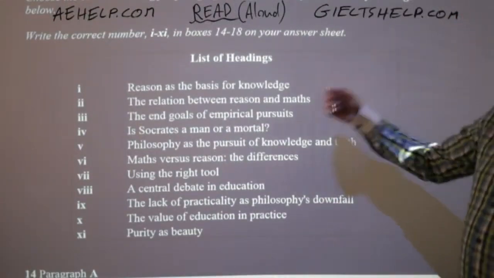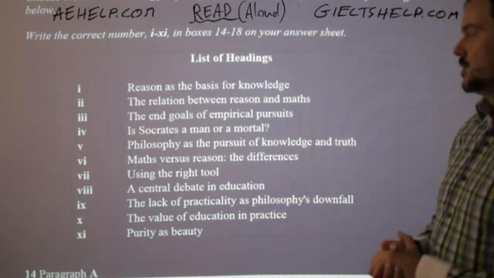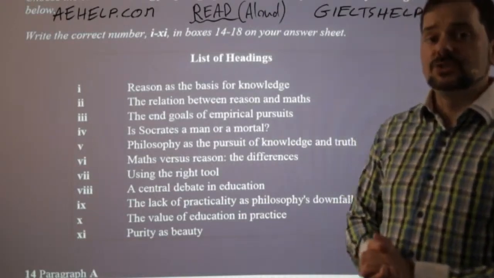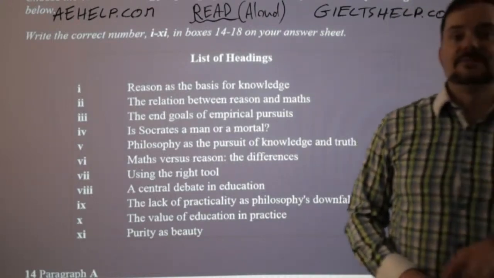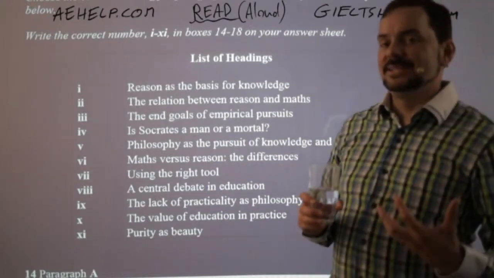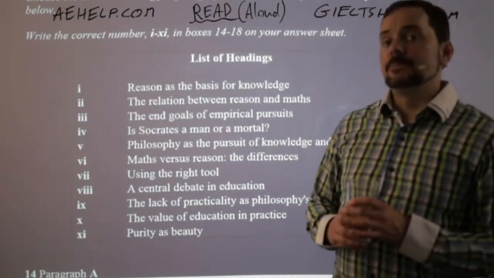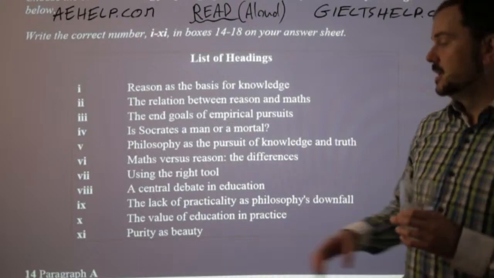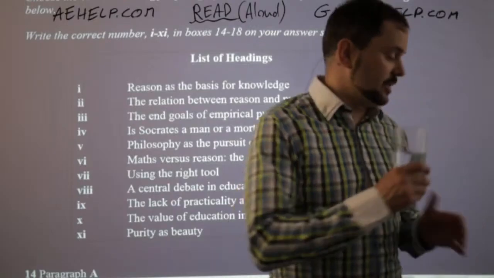So which one of these is the closest match to using the right tool for the situation? So using the correct method, we can say, using the correct method to reach the desired goal. And there's one that's a very, very close match. Now, when you're practicing these lists of headings, then sometimes you'll get a perfect match to what you're thinking. And using the right tool, Roman numeral 7, is correct here.